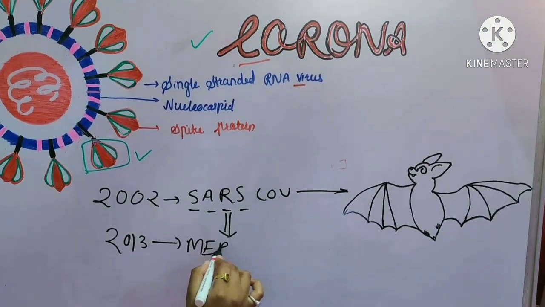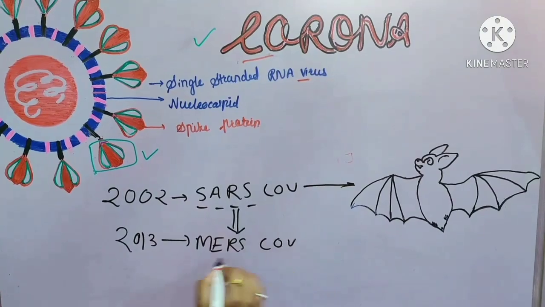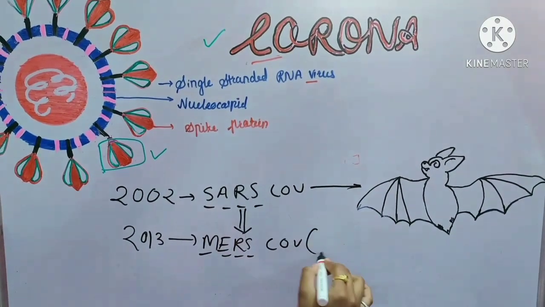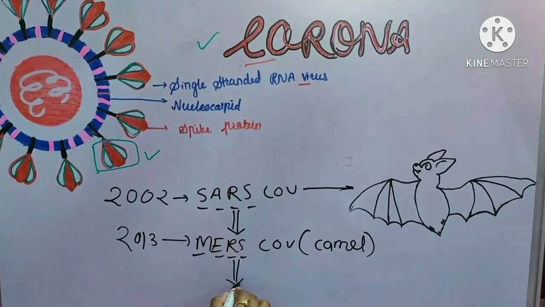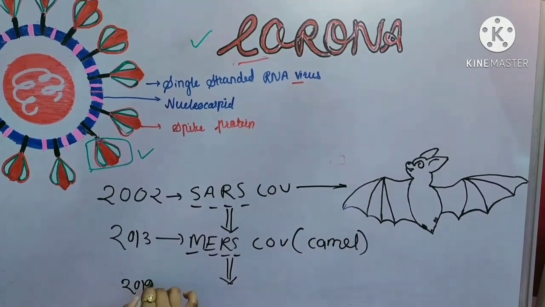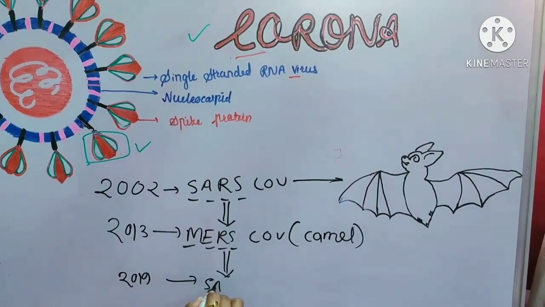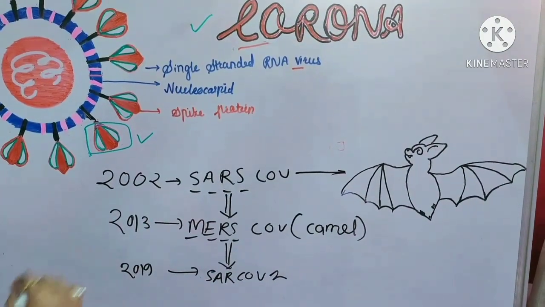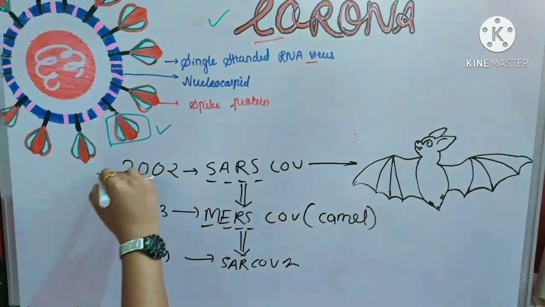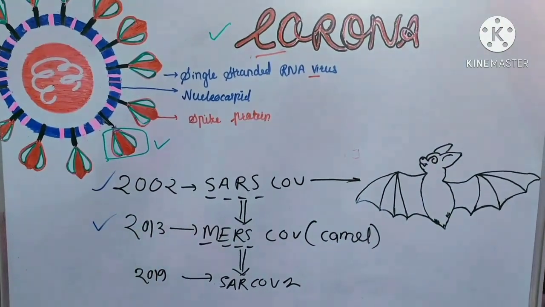So what is this MERS-CoV? MERS-CoV is nothing but Middle East Respiratory Syndrome. It is thought to be because of camels. And again the virus got mutated in the year 2019, in the form of SARS-CoV-2. So see, the virus was there in the year 2002 also. The virus was there in the year 2013 also.